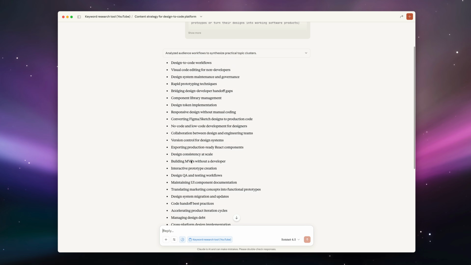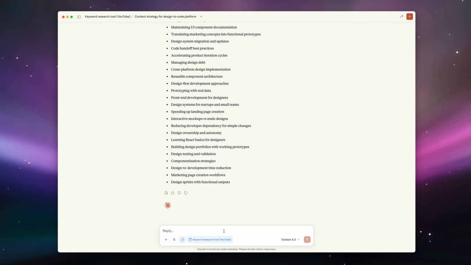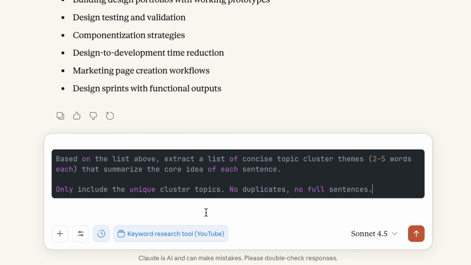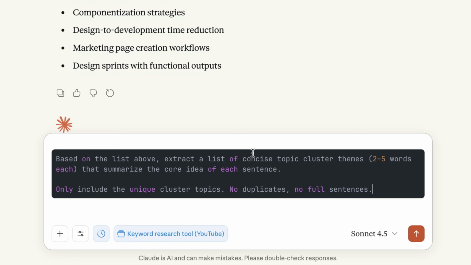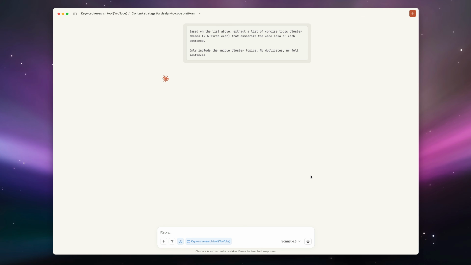But as you can see, it's still a bit broad, so we can shorten this by doing a follow-up prompt. And here, the follow-up prompt, again, is in the description in that first link. But you don't need to edit anything here. It basically just says, based off the list above, extract a list of concise topic clusters and themes, like 2 to 5 words, and summarize the core idea of each one, because these are kind of longer tailed. So we're going to hit search, and it's basically just going to clean up those topics that it gave us.